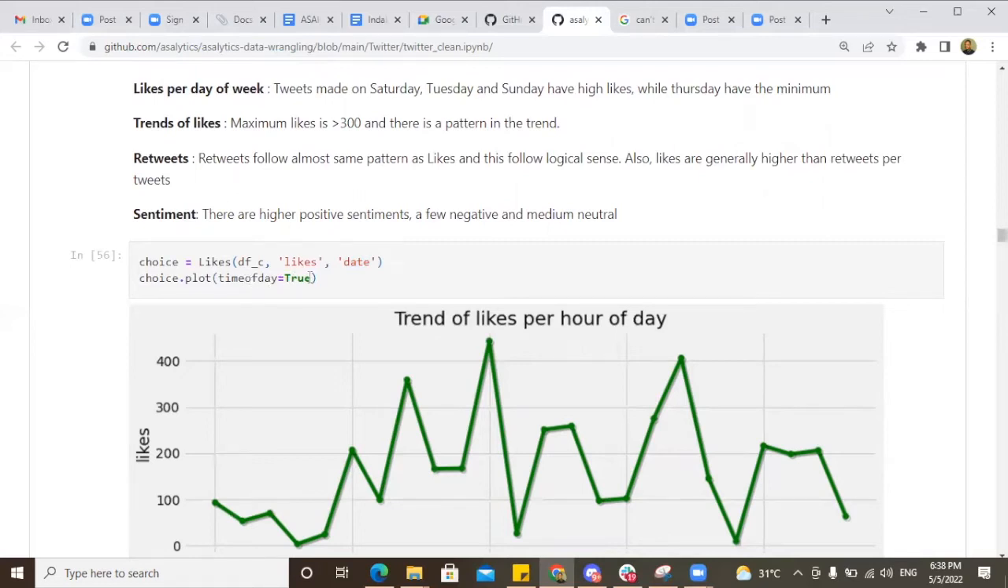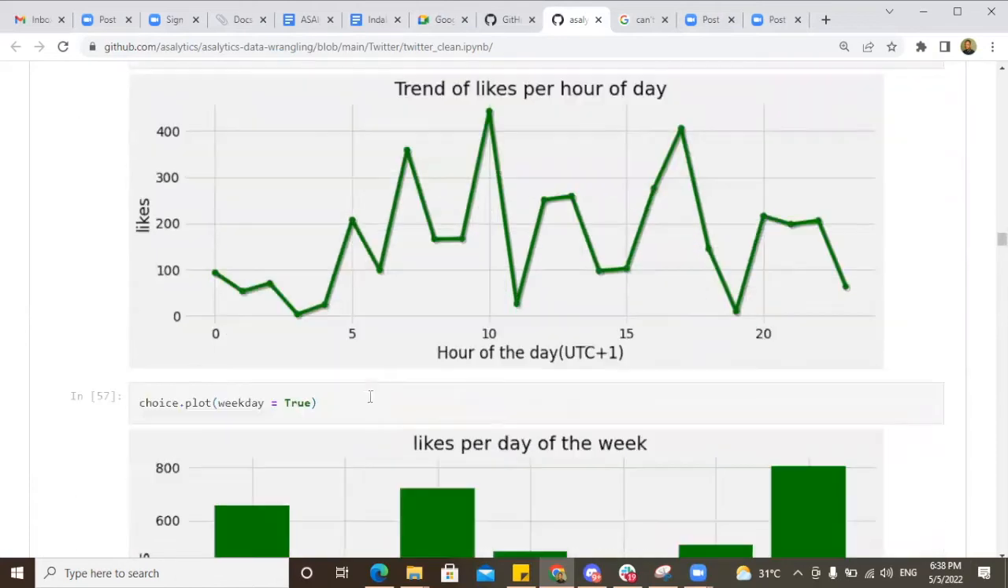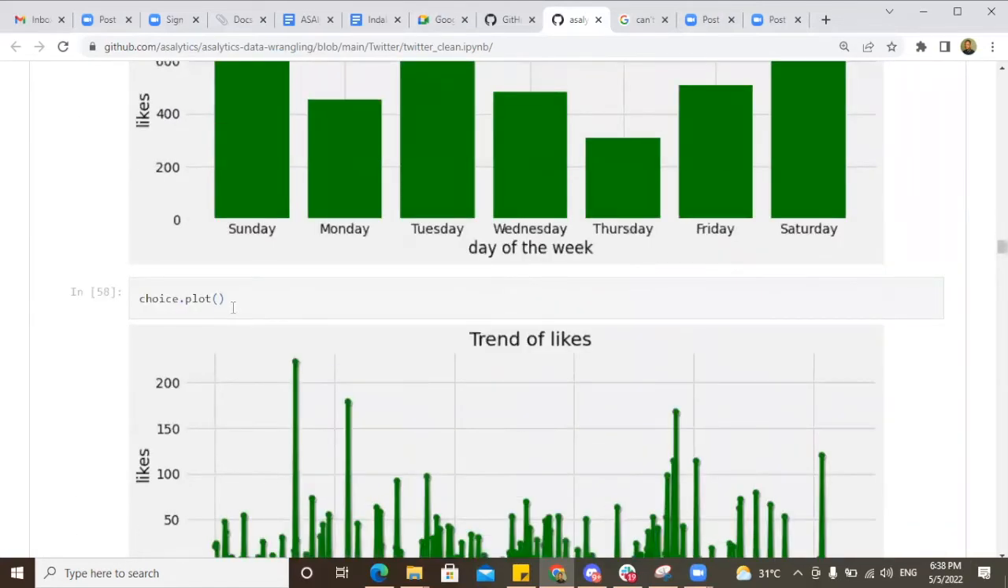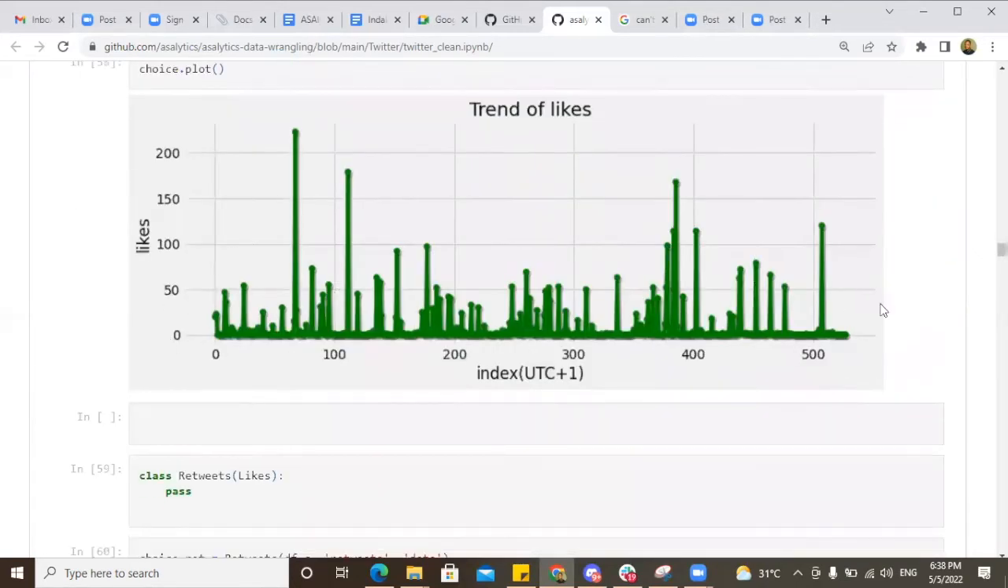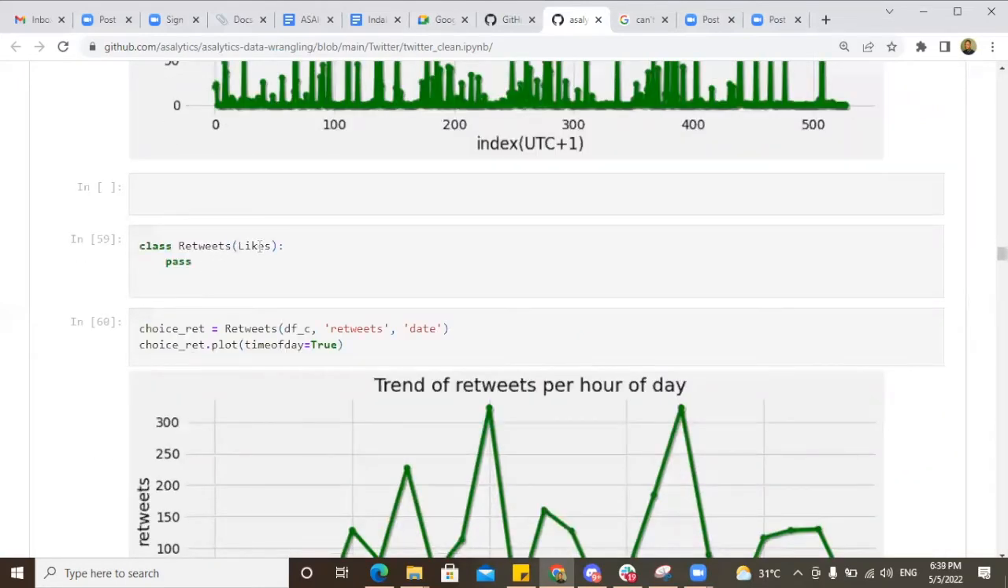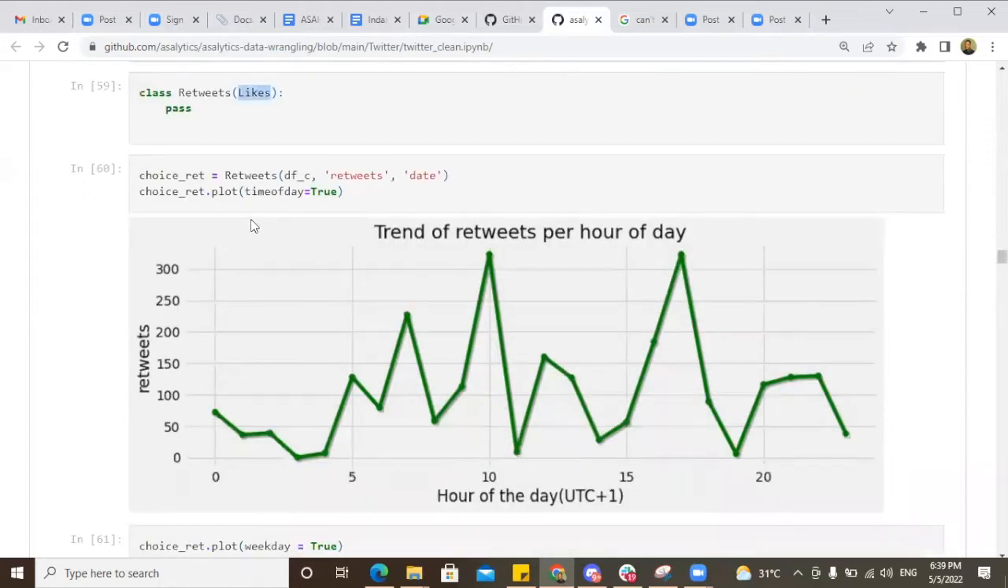So time of the day is true. If time of the day is true, it's showing me this. Then if weekday is true, it's showing me this. If I did not specify either time of the day or weekday, then it shows me all the graphs across all possible tweets. The same thing applies for retweet. Retweet is generated from the Like class, so I don't need to initialize any method, I'm just generating from it.